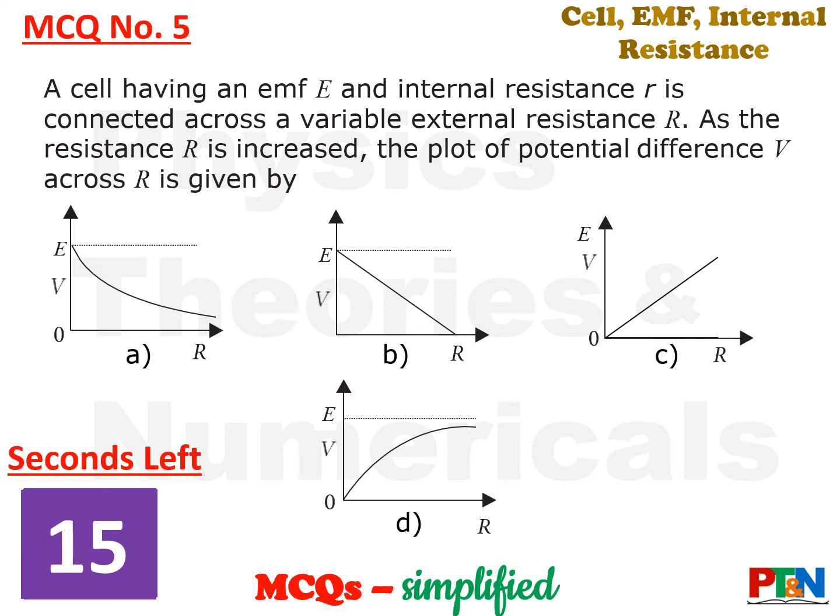Next MCQ. A cell having EMF E and internal resistance R is connected across a variable external resistance R. You need to find out from the 4 graphs below which one correctly represents the variation of V with R. How V is varying with change in R from 0 to infinity or in increased direction. So you need to find out which graph correctly represents variation of V with R. 15 seconds time for you. Your time starts now.